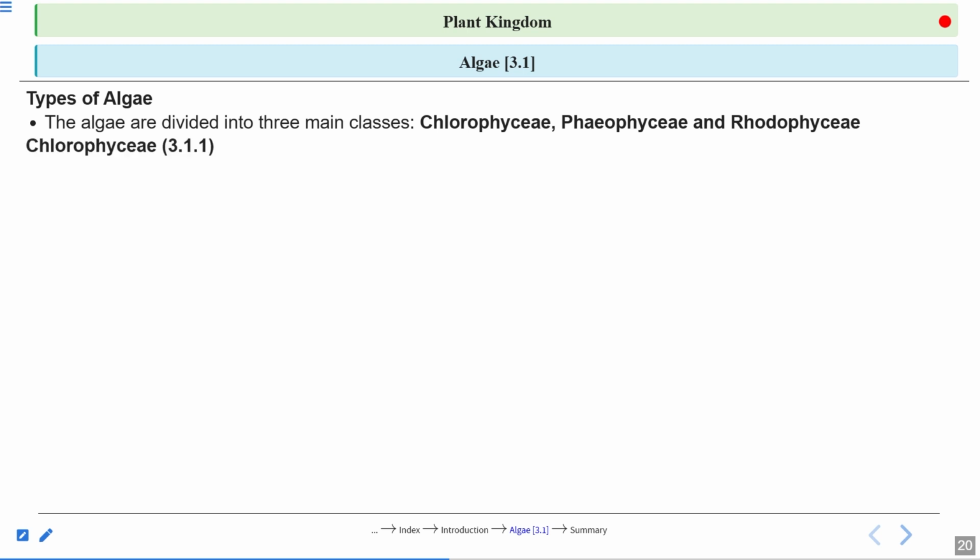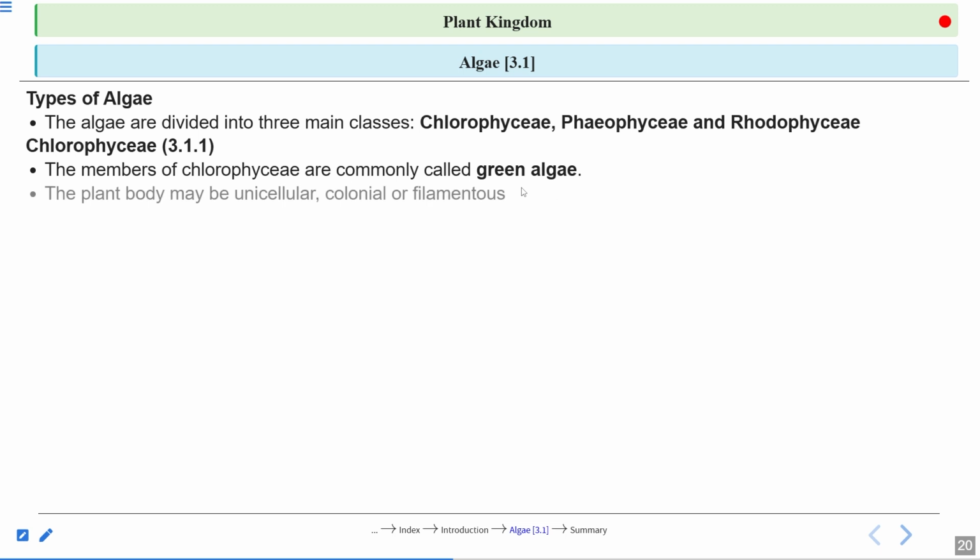So the first one, Chlorophyceae. Members of Chlorophyceae are commonly known as green algae. Why? Because they appear green in color. And why do they appear green in color? We will see the type of pigment they possess.